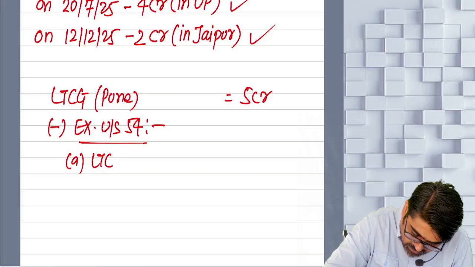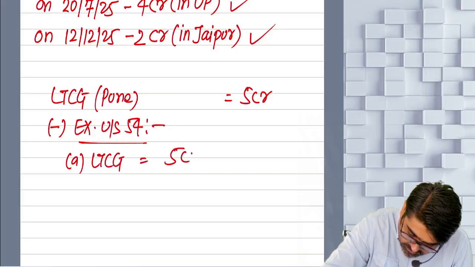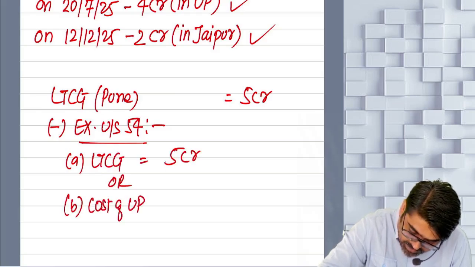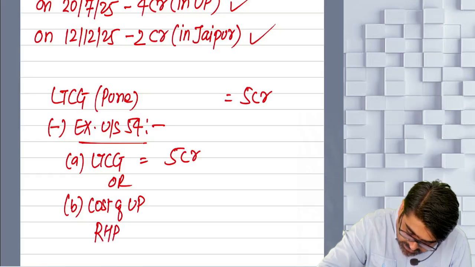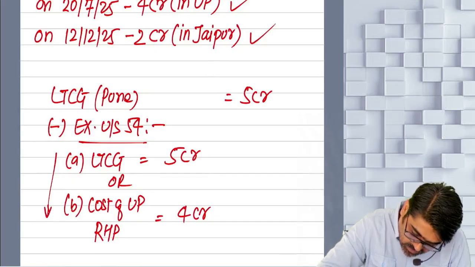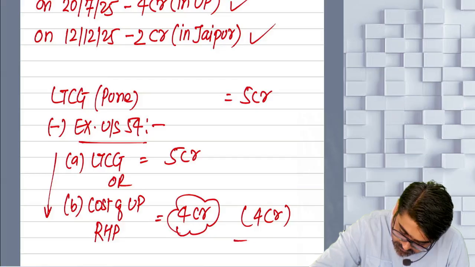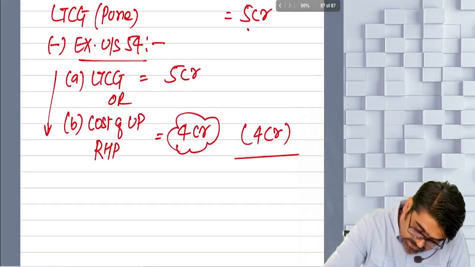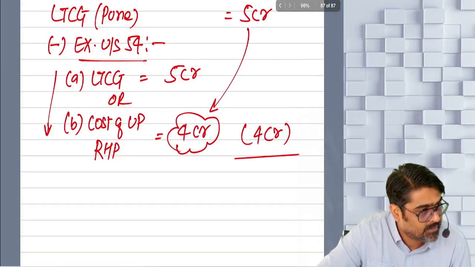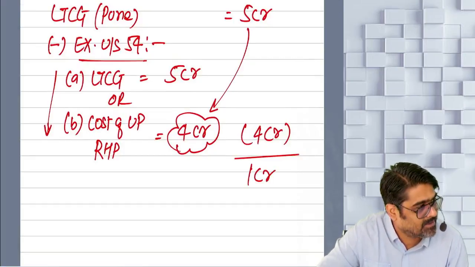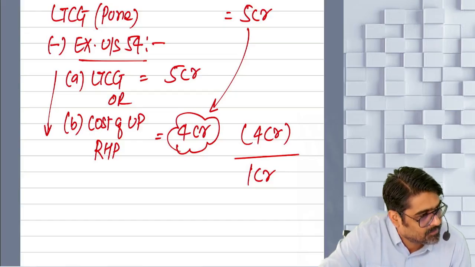A, the amount of your long-term capital gain, which is 5 crore, or B, cost of UP property, UP residential property, yes or no? That was 4 crore, whichever is lower, this 4 crore will be exempt. Yes or no? Meaning that entire cost is met out of this gain. And still 1 crore gain could not be invested, which remains will be taxable in this year.